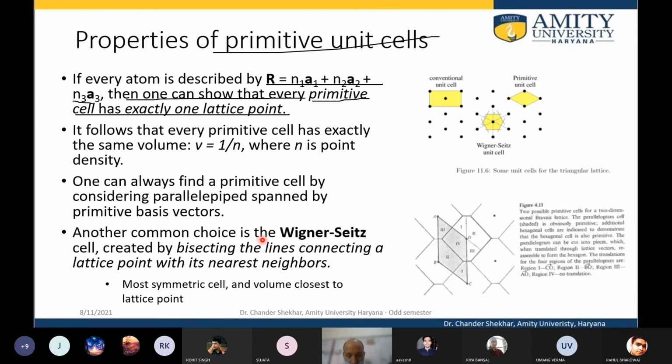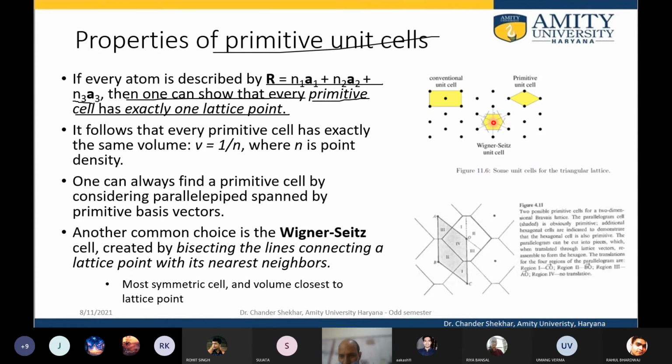Another way to construct the primitive unit cell is this: suppose this central point is the lattice point, and we connect this point to all its neighbors by a straight line, and at the middle of each line we draw a perpendicular, and this process is completed for all connecting lines.